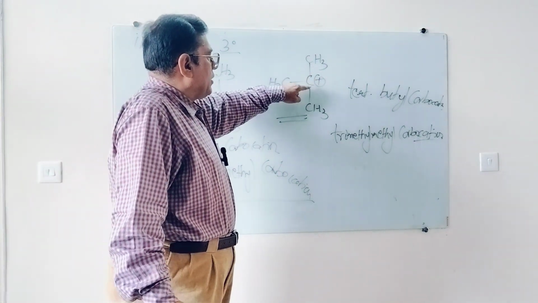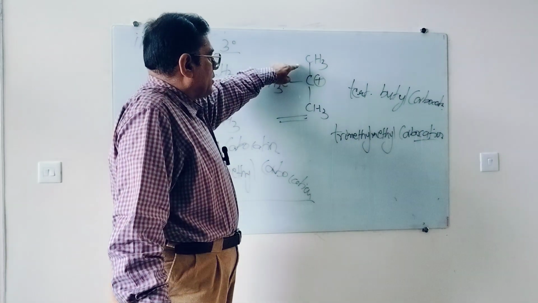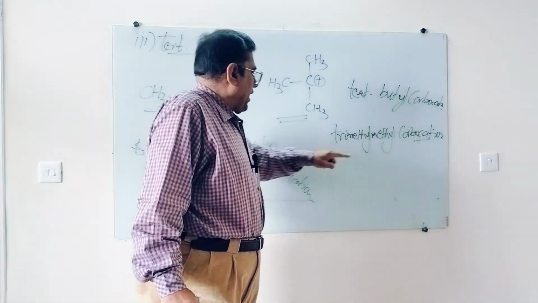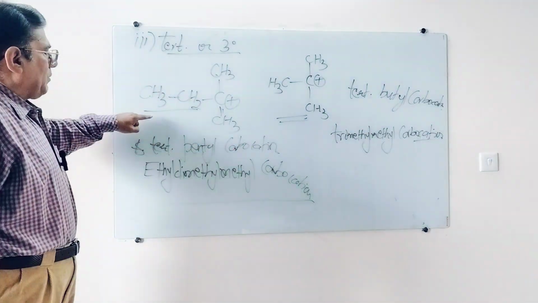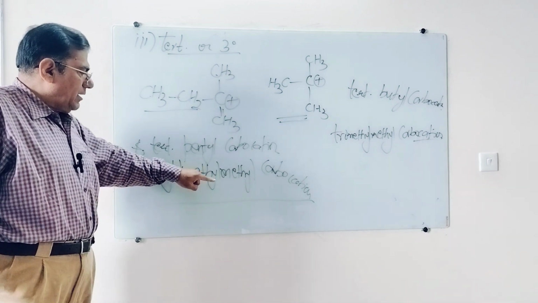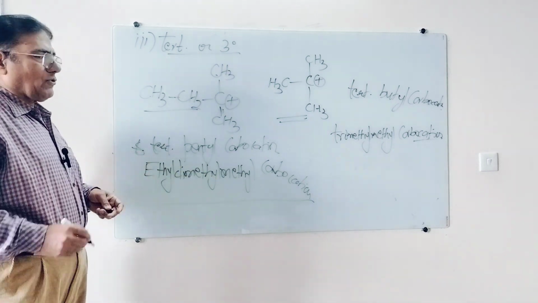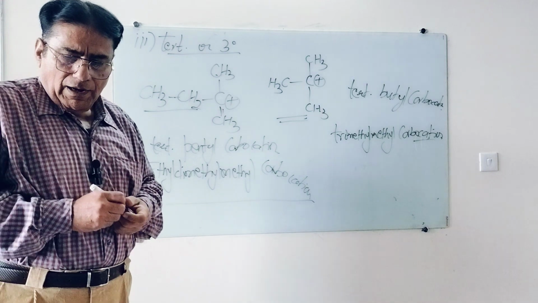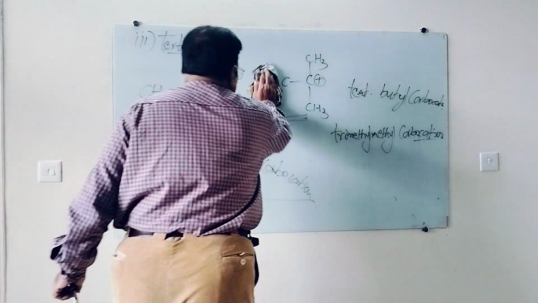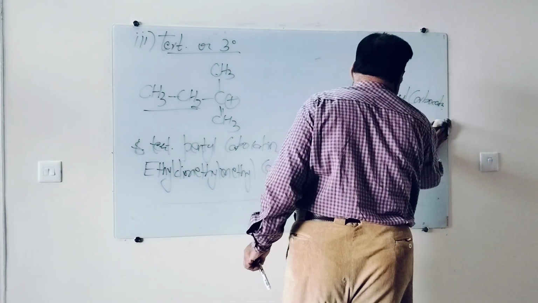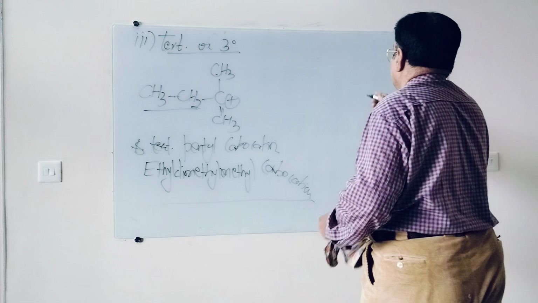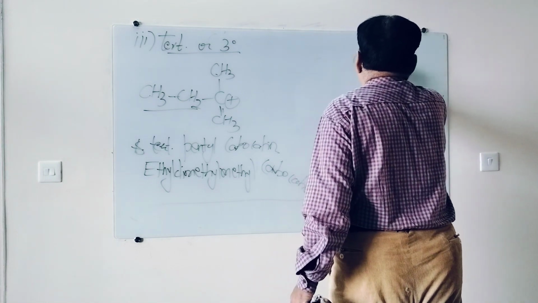If all the 3 hydrogens of methyl carbocation are substituted by methyl, that is tertiary butyl or trimethyl methyl. If 3 hydrogens are replaced, 1 by ethyl and 2 by methyl, ethyl dimethyl methyl carbocation, also known as tertiary pentyl carbocation. Another example I will take of tertiary carbocation, that is a very interesting example from the stability order, that is C6H5.